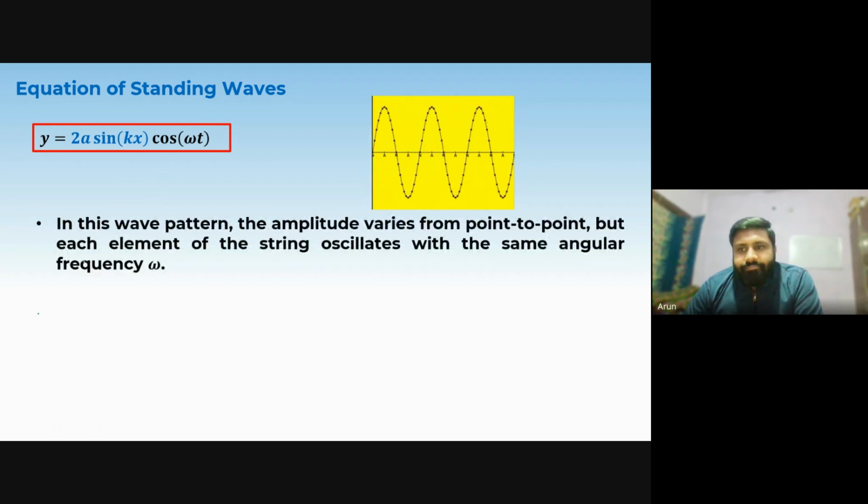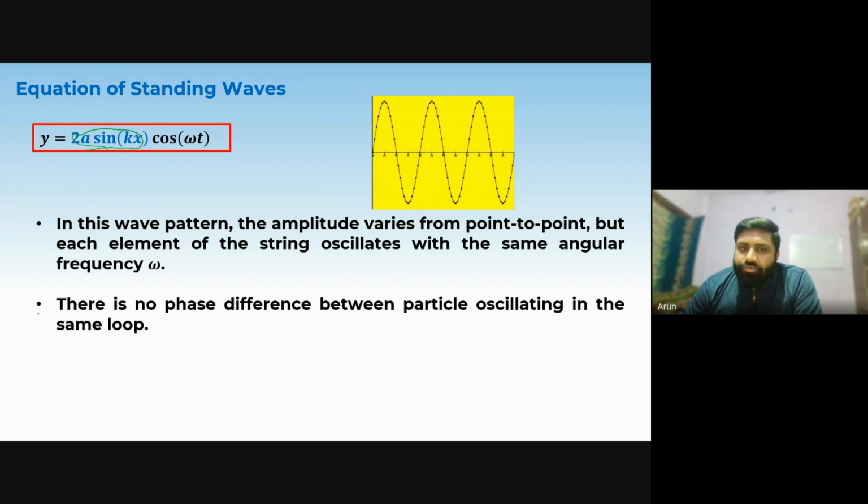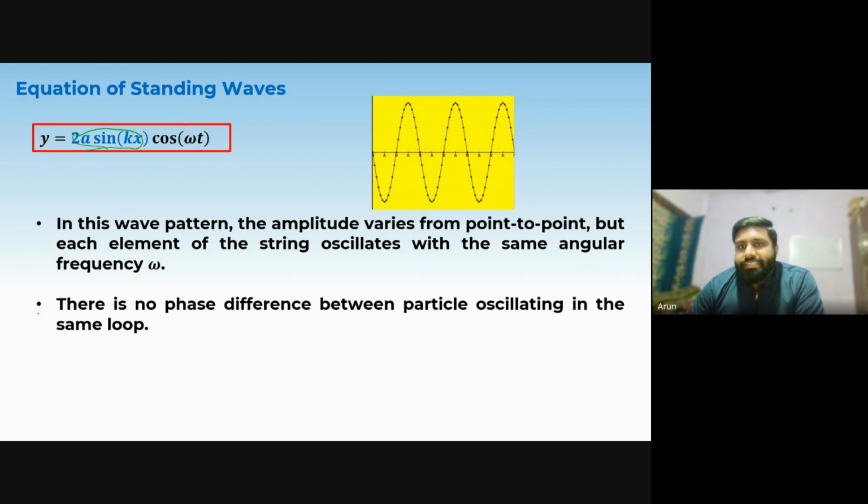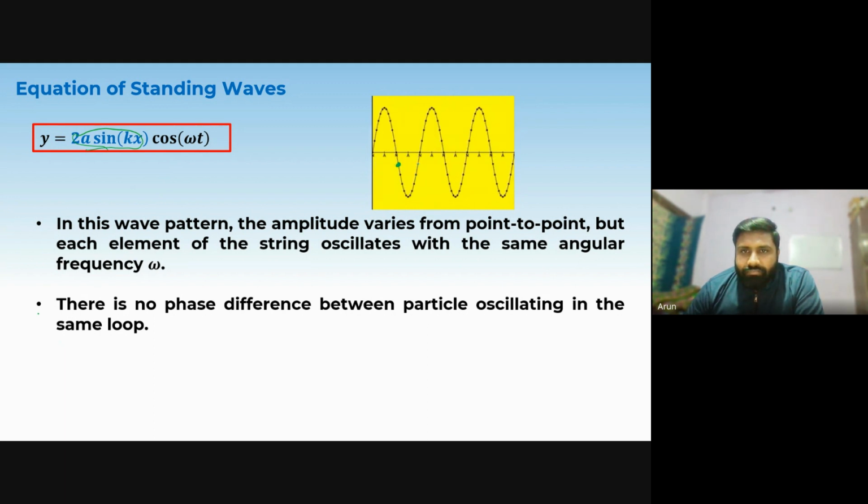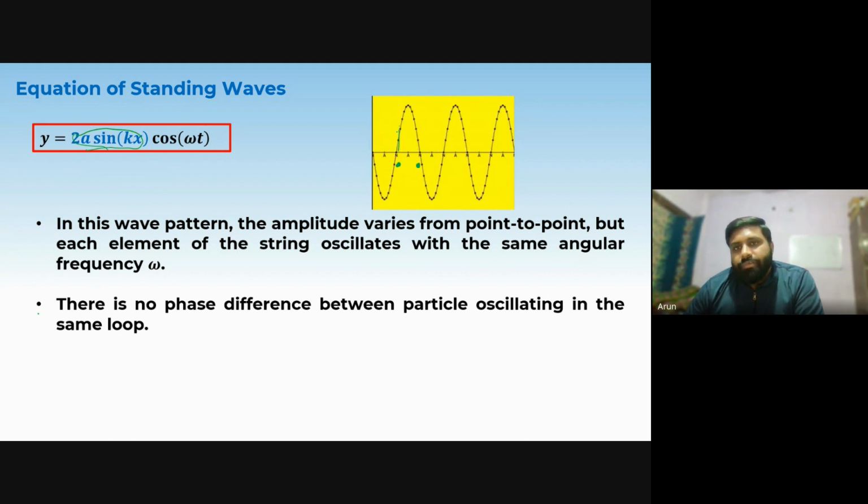Now, I have told you that the wave pattern has a variable amplitude, but there is no phase difference between particles oscillating in the same loop. Suppose you take this particle and this particle, they are in the same loop, so they vibrate in the positive way. In the upward direction, they move the same with the same amplitude here and here also. The frequency of coming back is also the same.